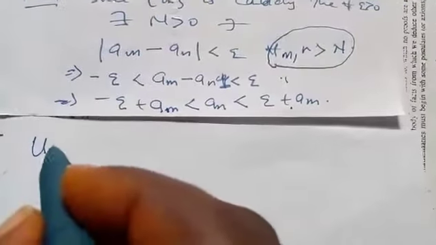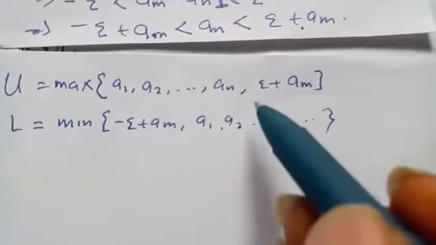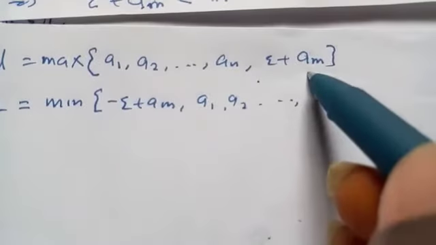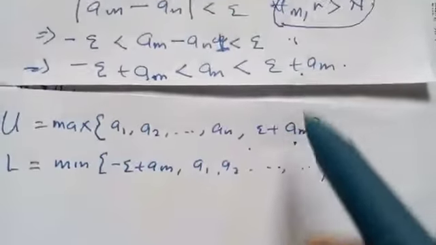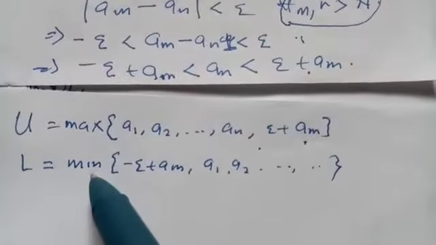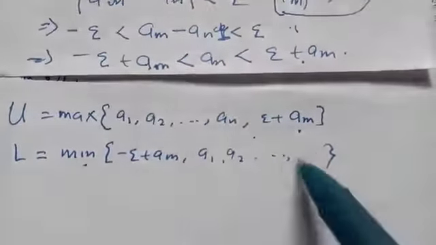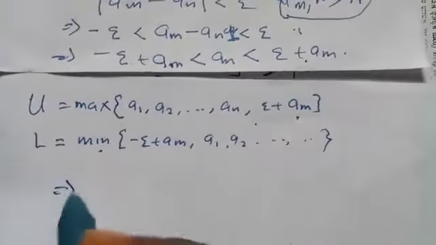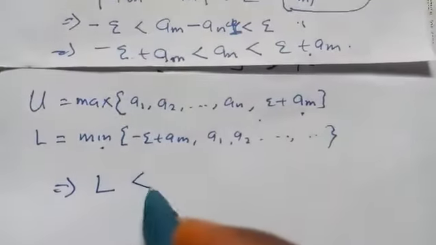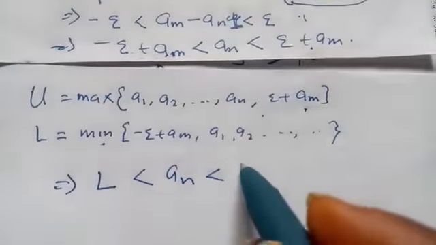That is, the upper bound is equal to the maximum of this, and the lower bound will be the minimum of this and the sequence. In that case, we can write the sequence a_n as less than the upper bound.